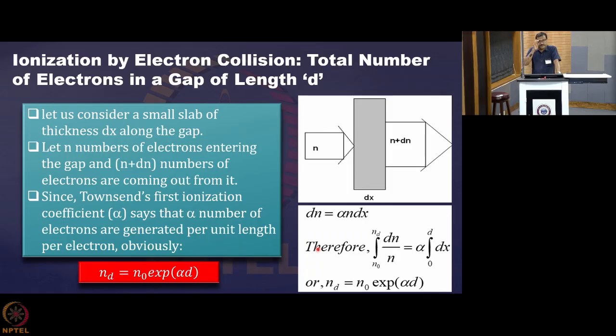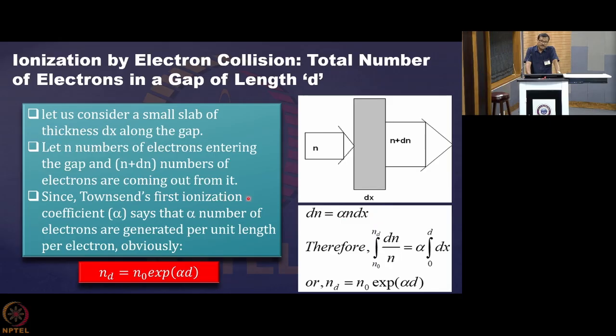Now, when we have a medium of say length dx, then the number of electrons generated per electron will be alpha into dx. If n electrons are impinged, then the total number of electrons generated out of this thin region of medium is dn equal to alpha n dx.